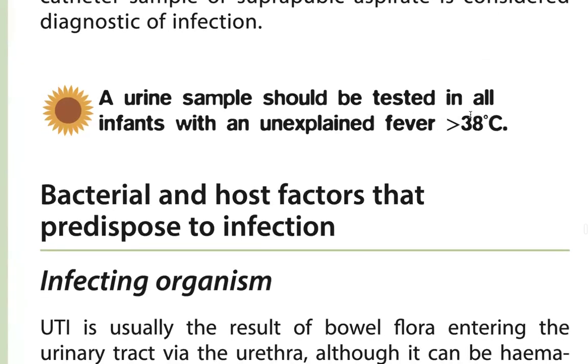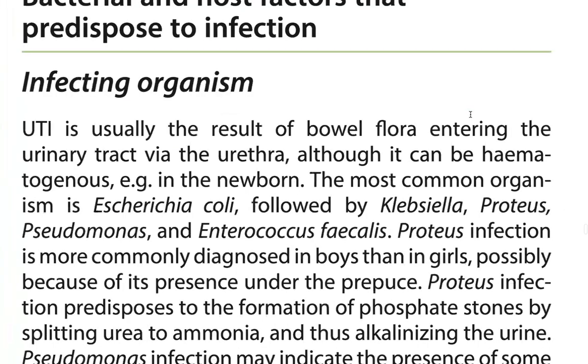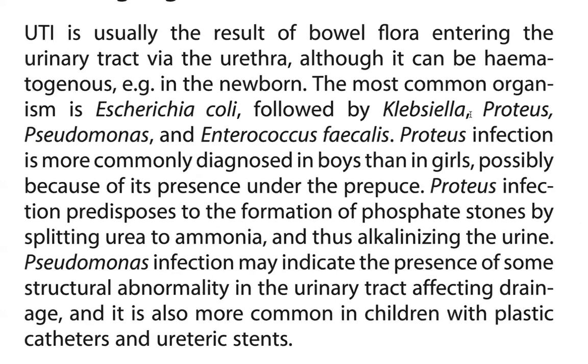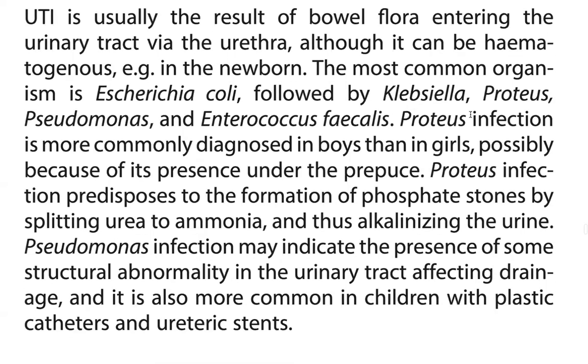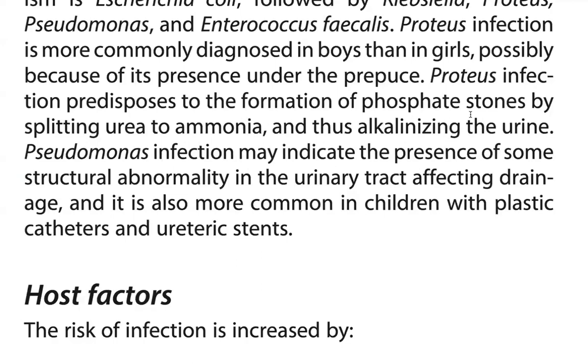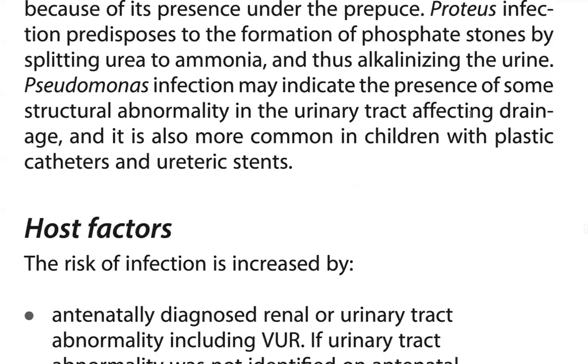In the newborn, infection is as a result of fecal flora and spreads to the urinary tract, or hematogenously. The most common organism is E. coli, followed by Klebsiella, Proteus and Enterococcus. Staphylococcus is more commonly seen in hematogenous infection. Proteus produces infection predisposing to stones. Pseudomonas infection indicates the presence of some structural abnormality in the drainage, and is also more common with plastic catheters.